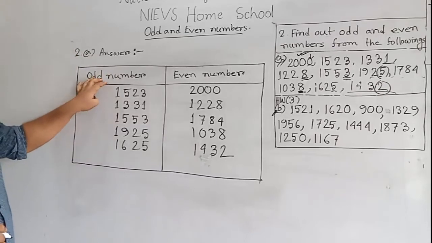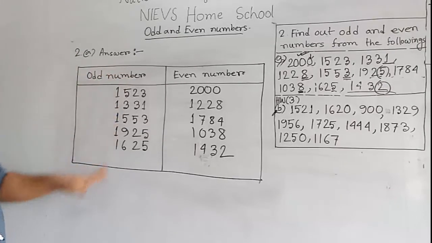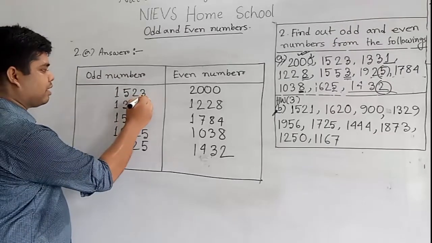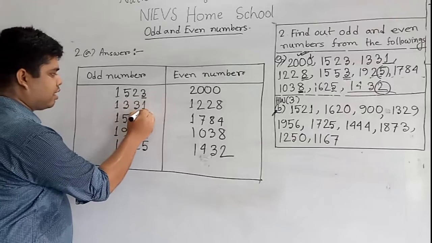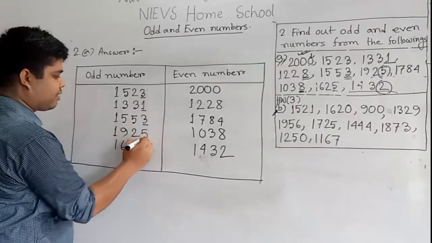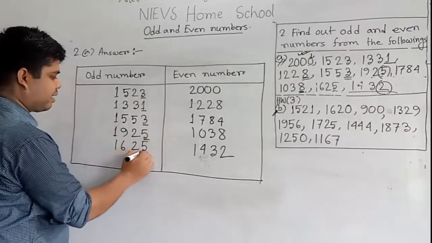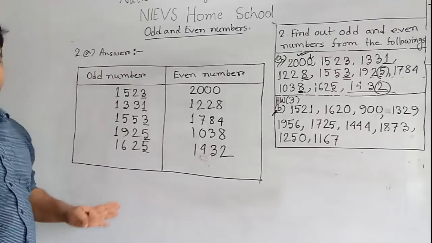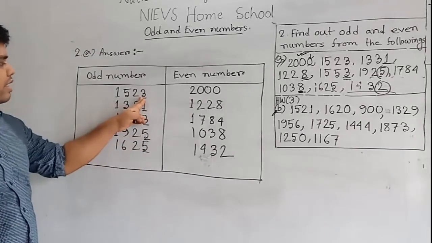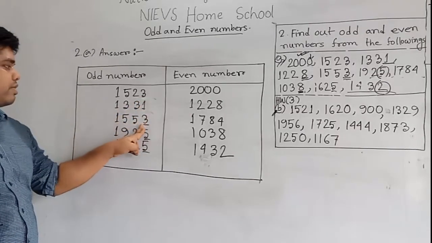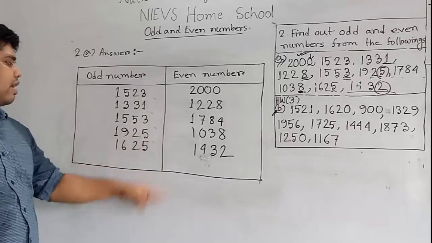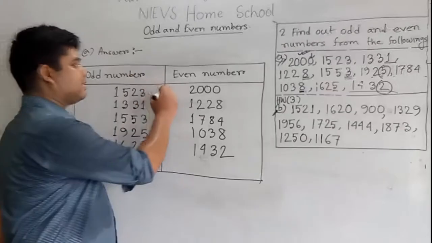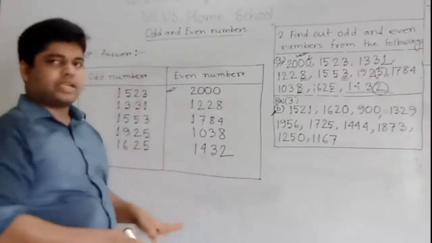So at first we check whether the odd numbers are right or wrong. Here we notice the ones place number only. Here the first number 3, second number 1, third number 3, fourth number 5, fifth number 5. All the numbers are notations of odd numbers. So we can say that all the numbers are odd numbers. So our answer is correct. So checking the odd numbers is done. Now we shall check the even numbers. Are our even numbers right or wrong?